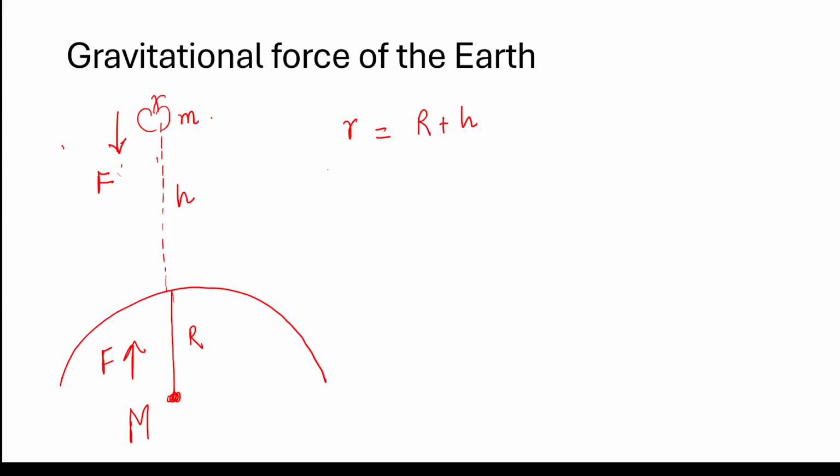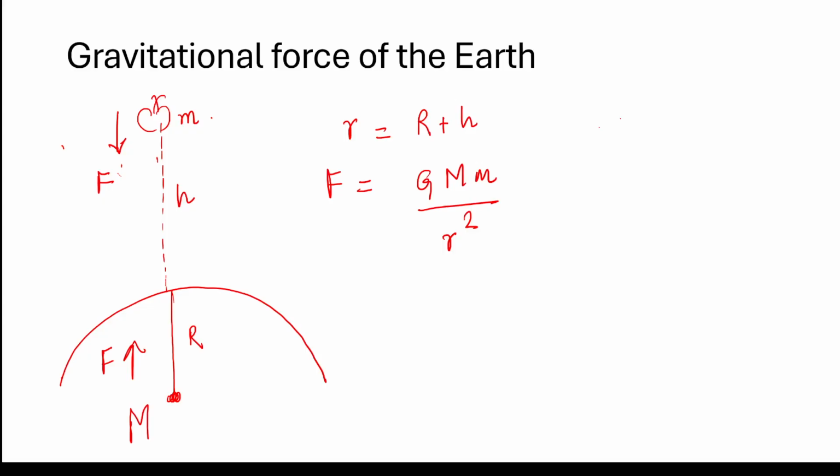Now my question is, if the force acting on both the bodies is the same, why does the apple fall and Earth does not move up? The force is the same, isn't it? Then why is the Earth not moving up? Go ahead, pause and think. The reason is because Earth has too much mass. The acceleration would be different. So acceleration of apple.